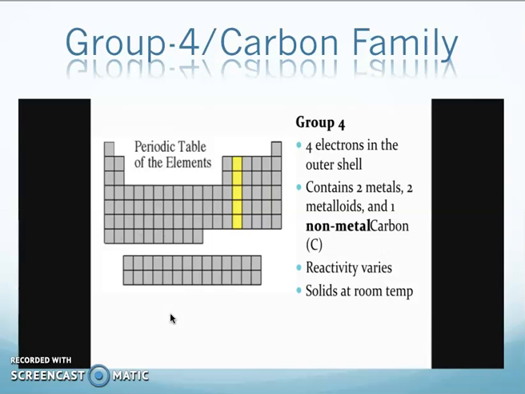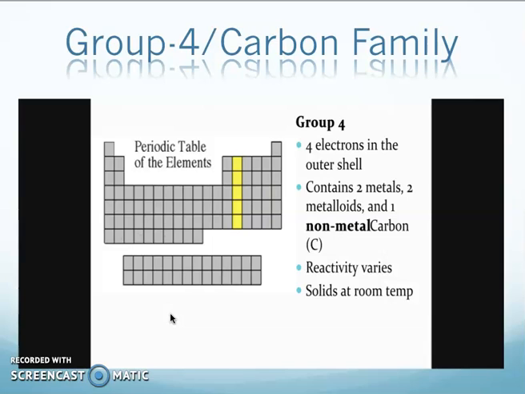Now the fourth family, which comes under the name of the carbon family, has 4 electrons in its valence or outermost shell, and contains 2 metals, 2 metalloids and 1 non-metal, carbon. Reactivity varies, and they are solids at room temperature. So these are the members of the carbon family.